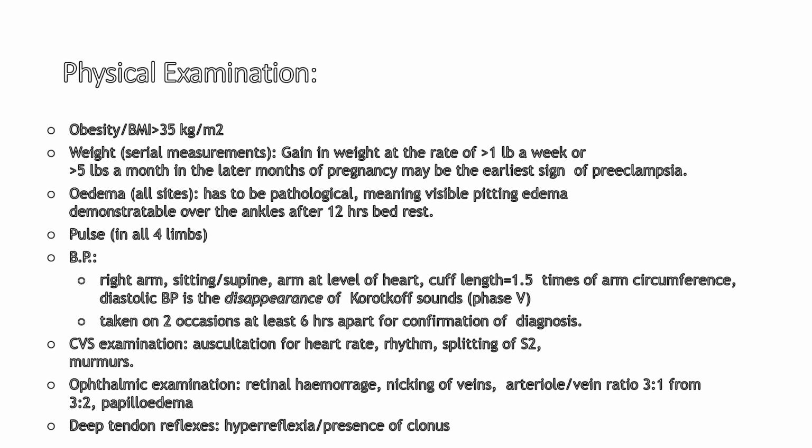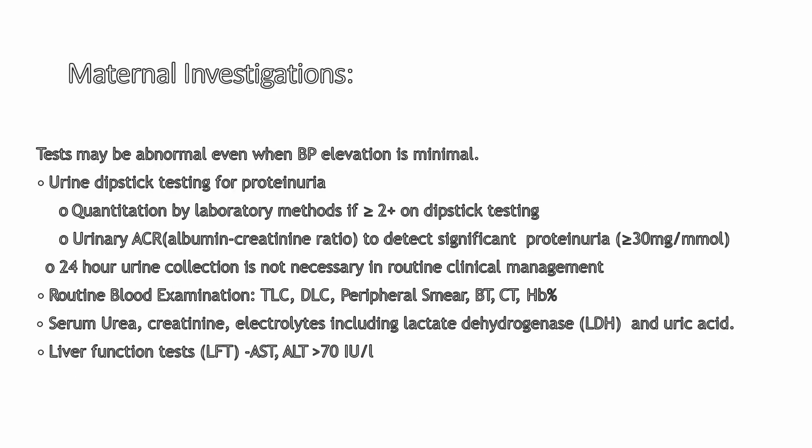Then the pulse and the blood pressure have to be noted. We have to auscultate the heart to look for the rate, rhythm, presence of any murmurs, and splitting. Then eye examination is also important because there may be evidence of retinal hemorrhage, nicking of veins, and alteration of the arteriovenous ratio. Then if we go for the deep tendon reflexes, we may find hyperreflexia or presence of weakness. Next we come to the investigations.